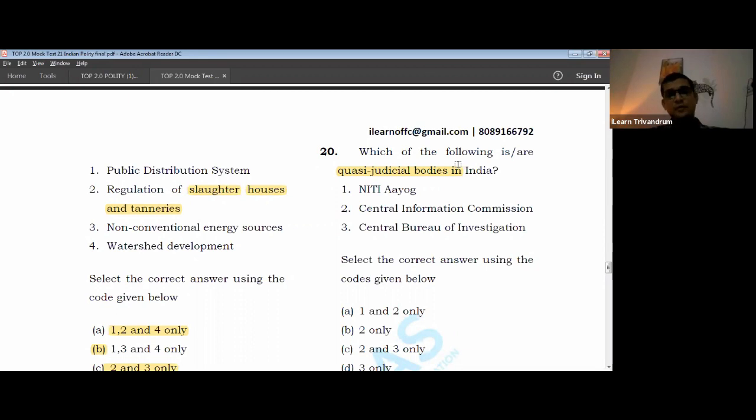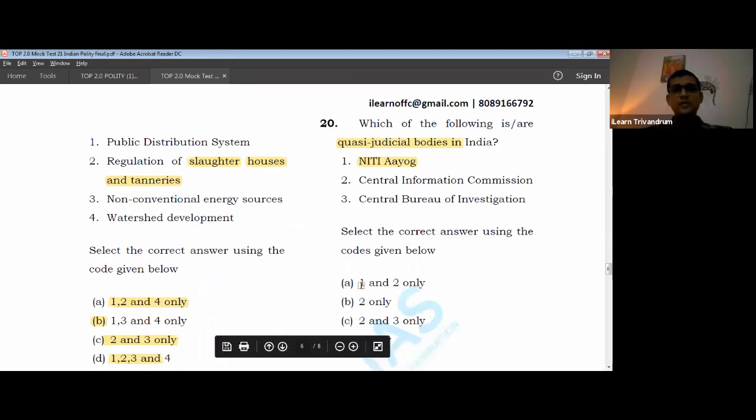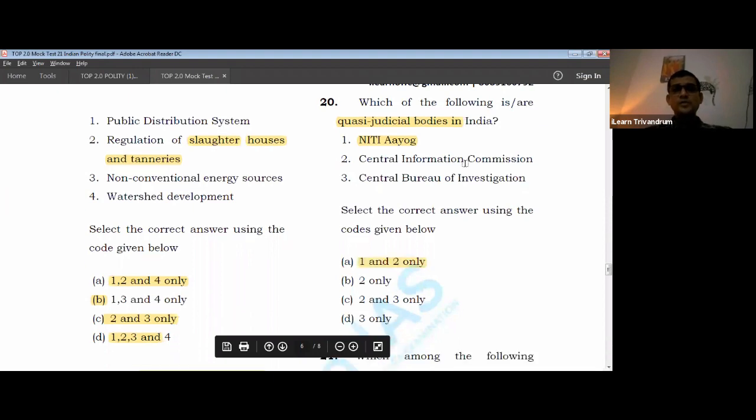Now, the first body: Niti Aayog. What is Niti Aayog? The Niti Aayog's website says that it is a think tank. A think tank would mean that they are working in the research area. So eliminate one. Now we are still left with two more options.